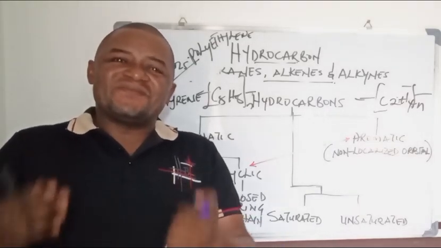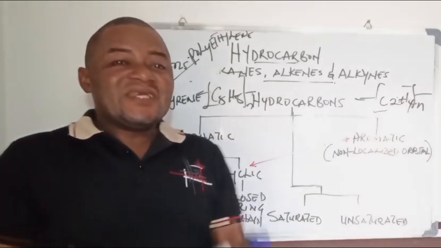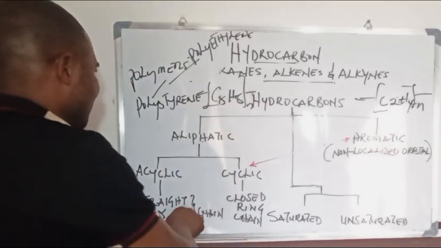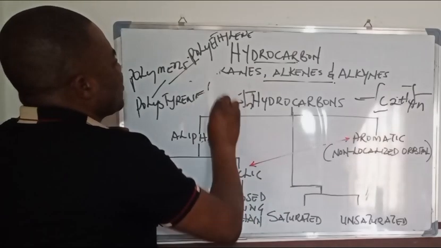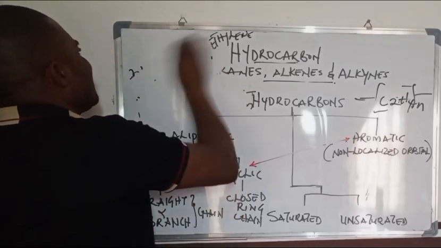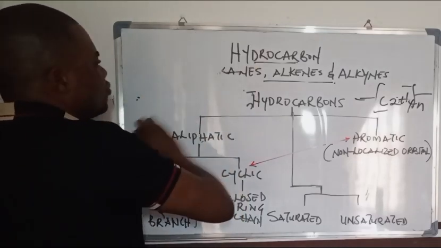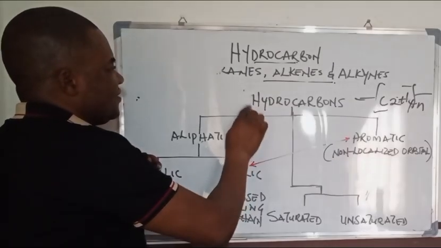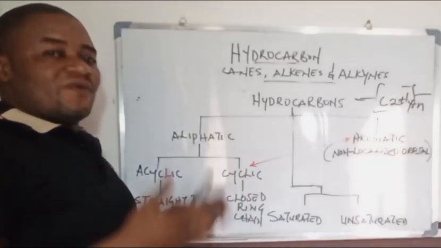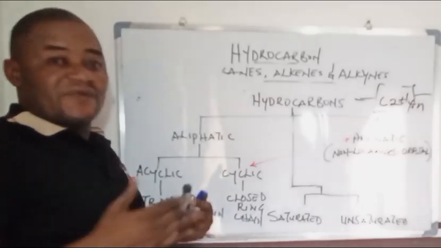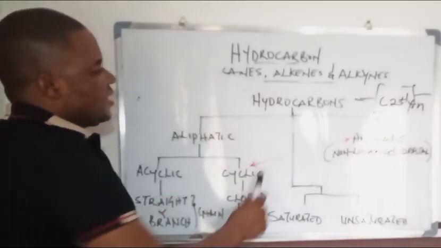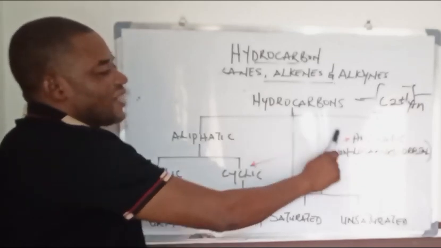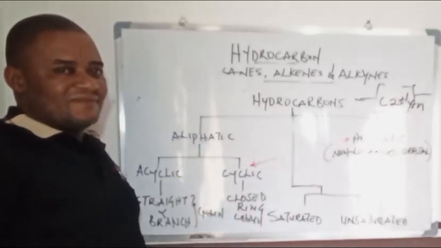Now these are the different forms of hydrocarbon, but we also have the different classes of hydrocarbons, and that is what we must not throw away so easily. We have seen the different forms; now these are the different classes. Hydrocarbon is divided into two major classes: aliphatic and aromatic hydrocarbons.